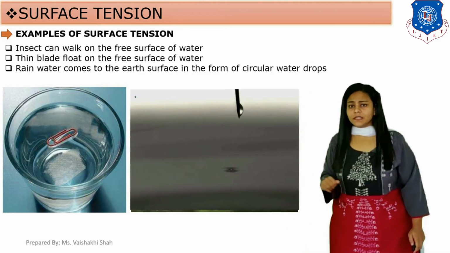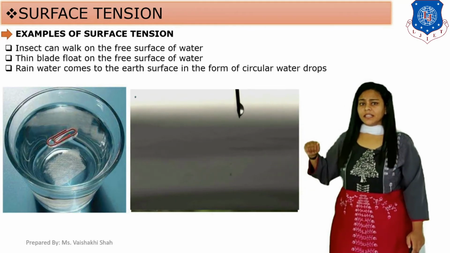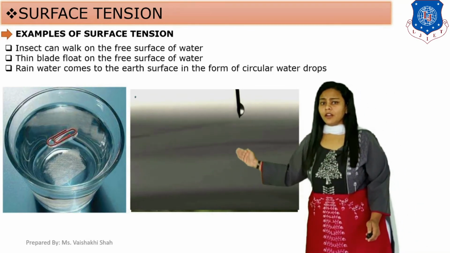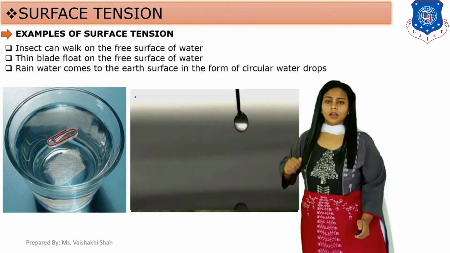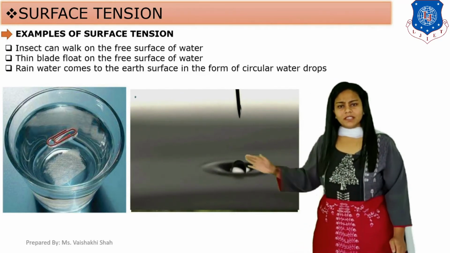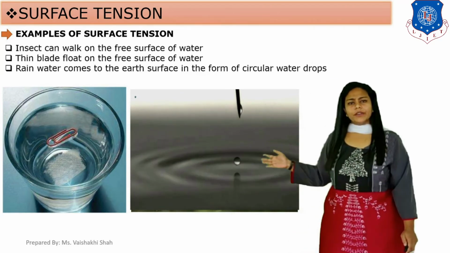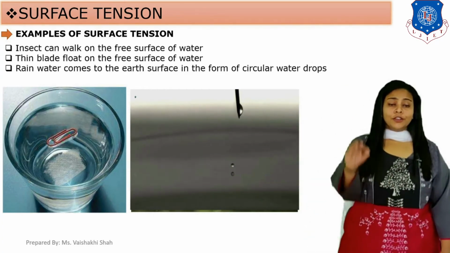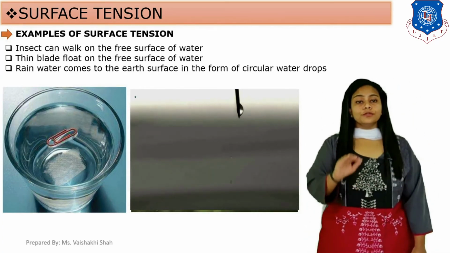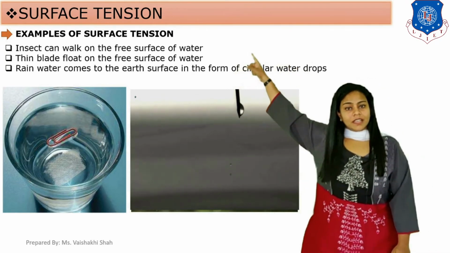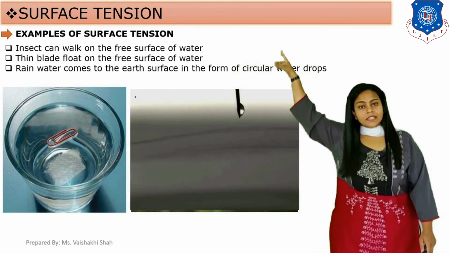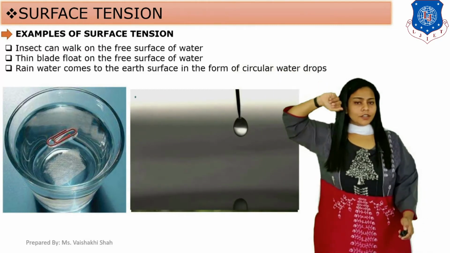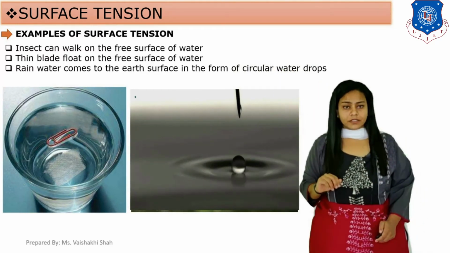Or rainwater comes to the earth in the form of circular water drops. Okay, so how is it possible? This is a circular water drop. How is it possible? And how can an insect walk on a free surface? This is due to surface tension. That is our next property, surface tension. Okay, let's see what surface tension is.